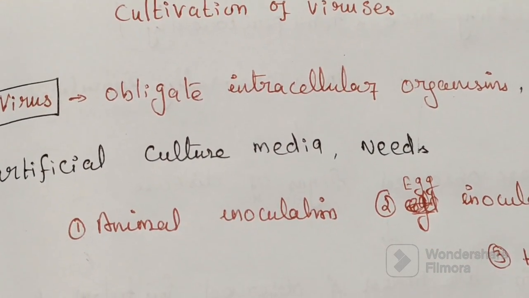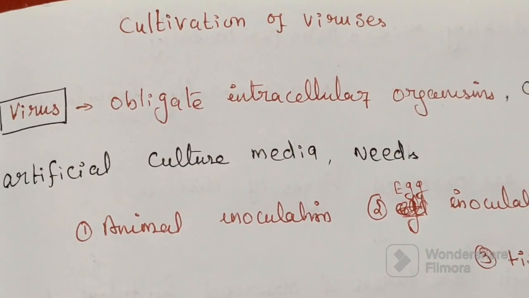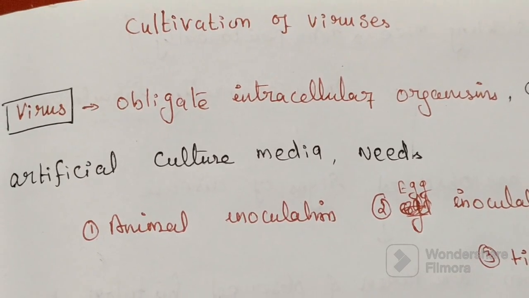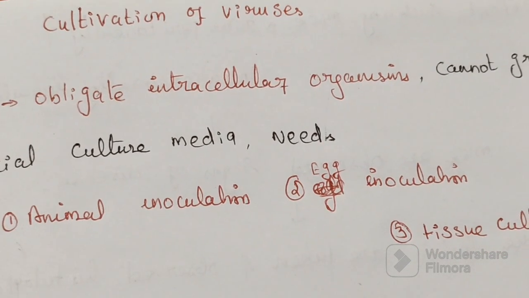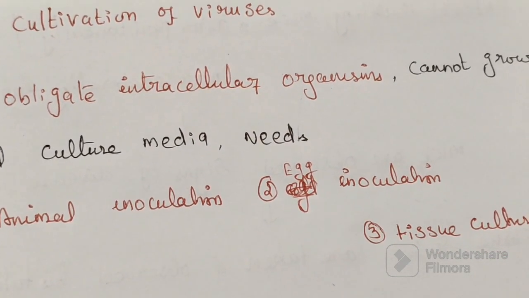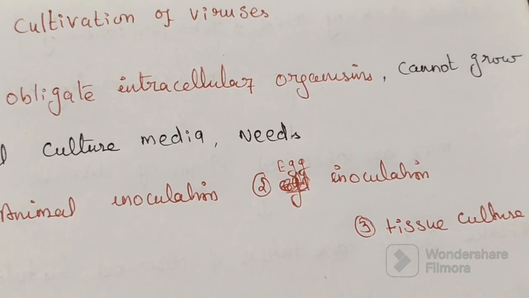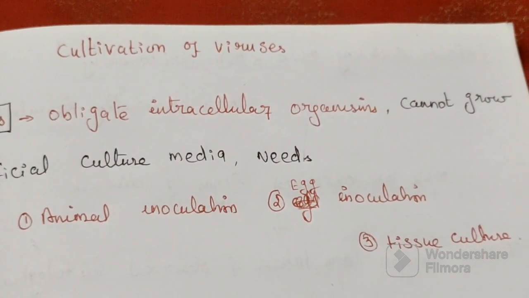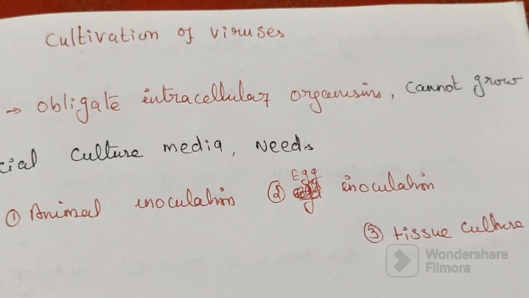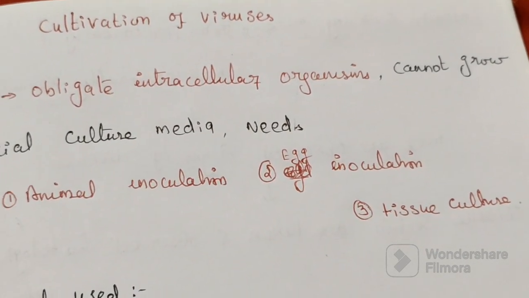In this video, we'll discuss cultivation of viruses, or isolation of viruses. Viruses are obligate intracellular organisms. They cannot grow on artificial culture media. They need animal inoculation, egg inoculation, or tissue culture.